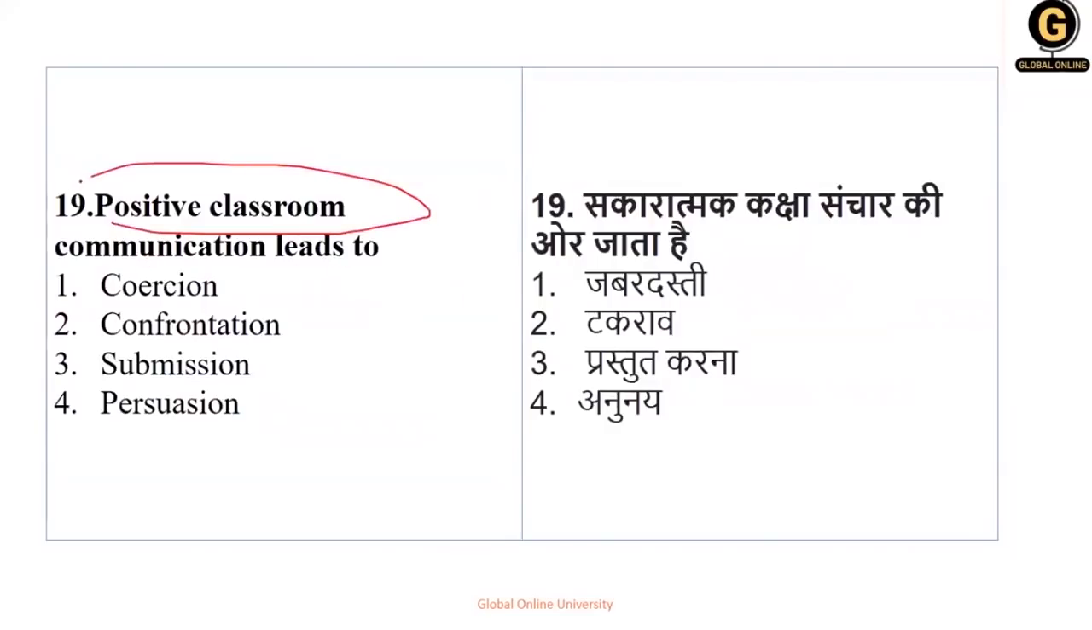यानी अगर classroom communication positive है, so it leads to what? Coercion, confrontation, submission, persuasion. Okay, so always remember, whenever there is a positive classroom, the other 3 options are not nearby options. It always leads to persuasion, ensuring that you persuade your child either to create an interest in the subject, interest in studies, interest in their overall personality development. So positive classroom communication हमेशा persuasion का characteristics disclose करता है. That is option number 4, your right answer.